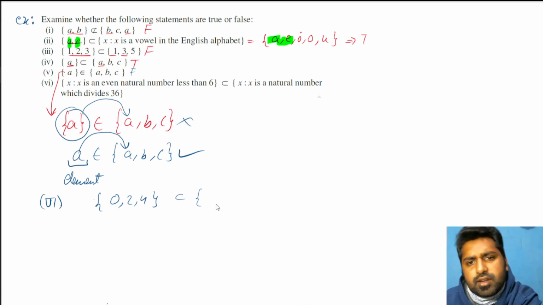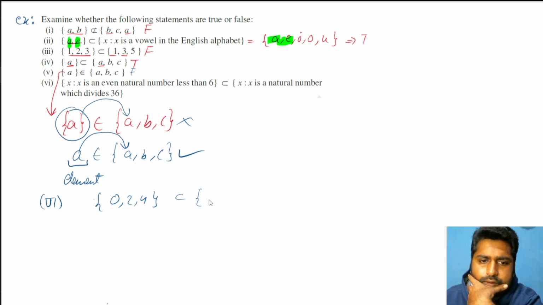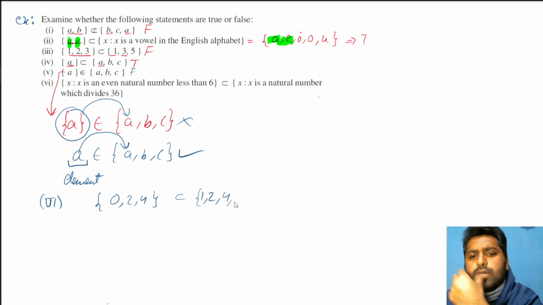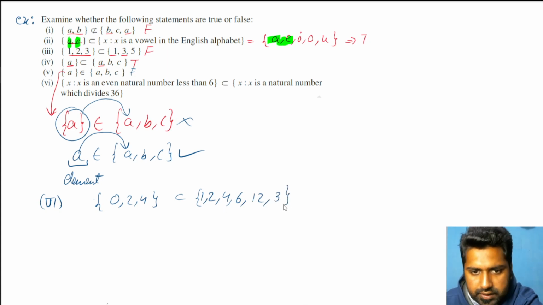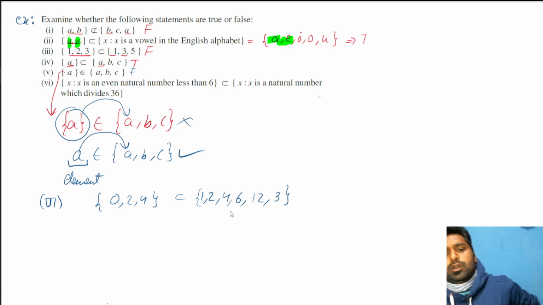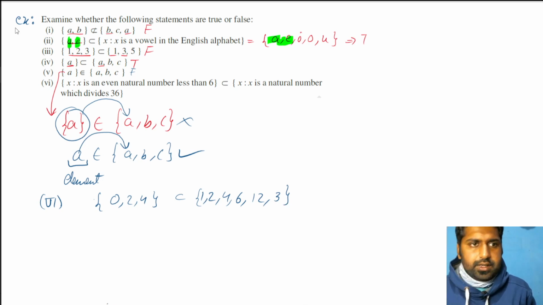So natural numbers dividing 36 are 1, 2, 3, 4, 6, 12, and 18 is also there, I think.